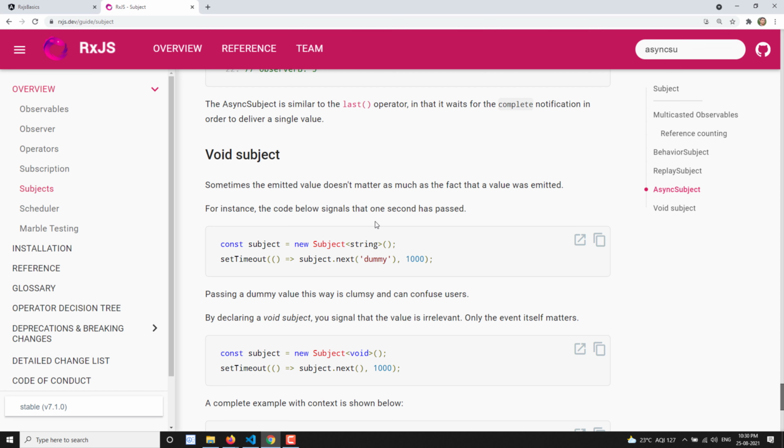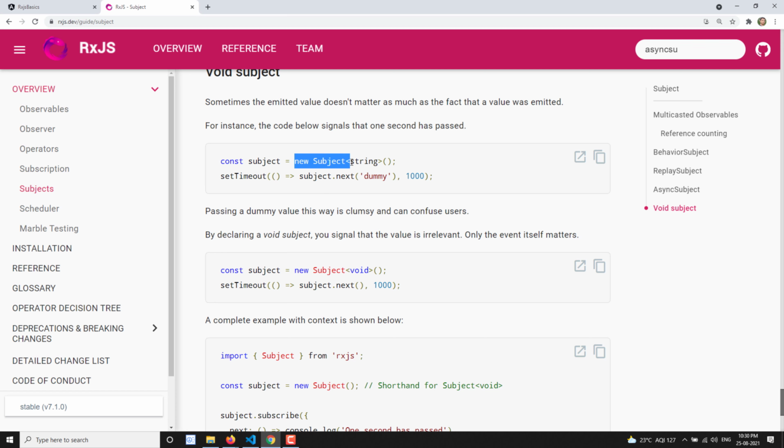Normally in the subject, we mention the type of the data we are trying to send, whether it is a string or number or something like that. So when we are using subject.next, we need to mention that data type only. Like this we send the value. If you don't care about the value, normally they will try to send a dummy or false value or something like that. Other developers looking at the code will get confused: what is this dummy, what can I use with that value?